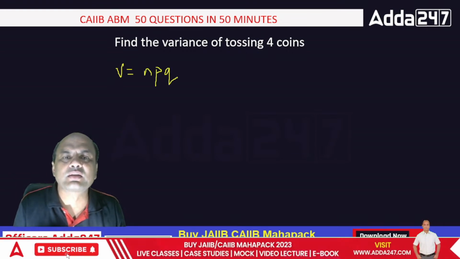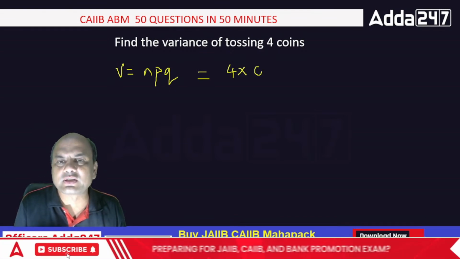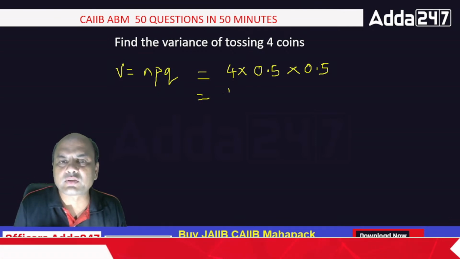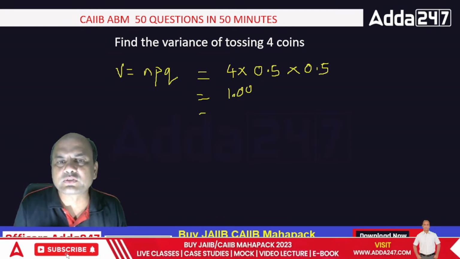NPQ. Correct. So NPQ is what? 4. What is P? Just now we saw it. 0.5. What is Q? 0.5. So what is the answer? 0.25 was 100. Right? So 1 will be the answer. So variance equals 1.